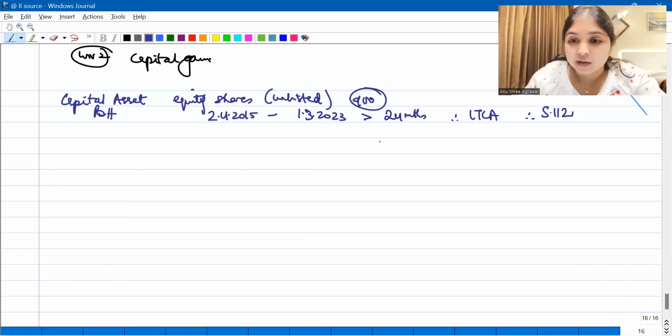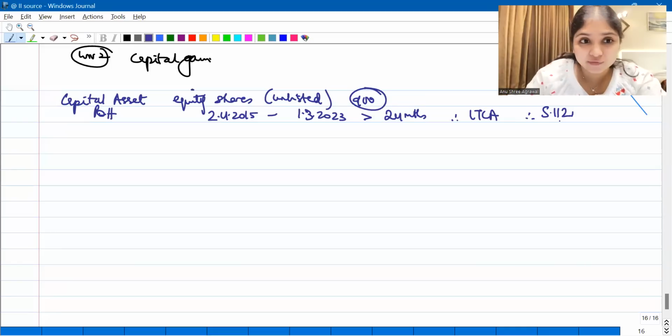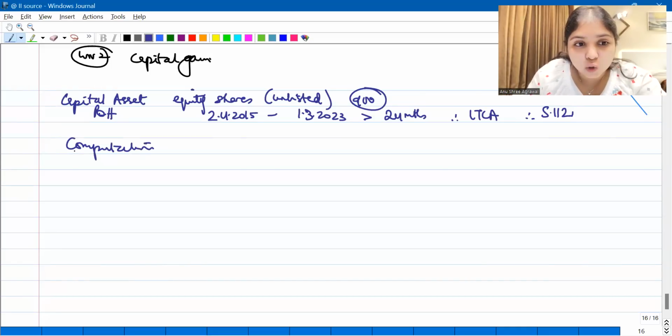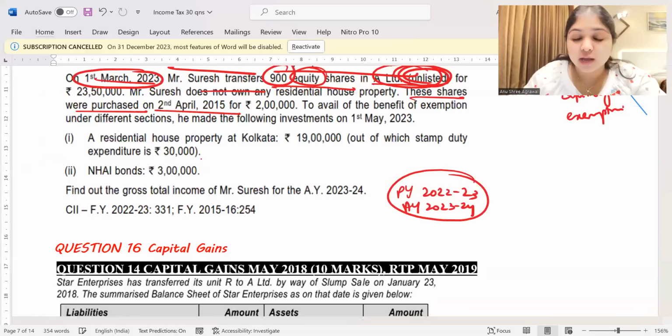Okay, so coming back, period of holding, we've concluded it is a long-term capital asset. It is 112. Now, after this, we will start off with the computation. Tell me, how do we start the computation? What's our first step? Our first step is full value consideration. We sold these shares for how much? He transferred these 900 shares for 23,50,000.